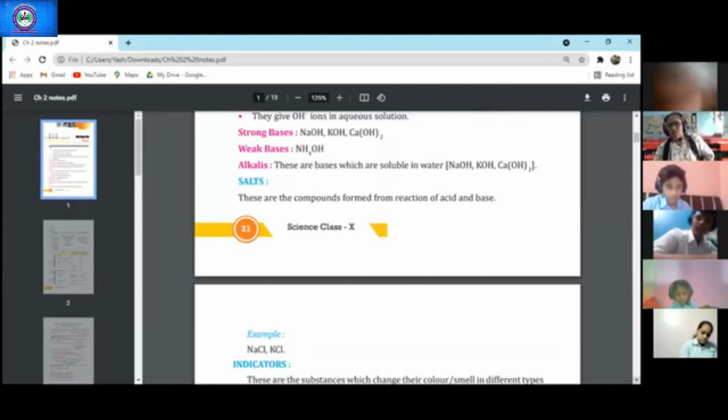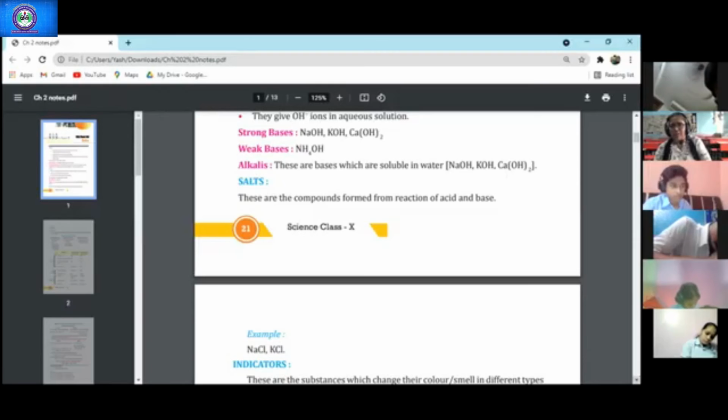Now, what are salts? We have done in junior classes also, the compounds formed from the reaction of acids and bases. Many more reactions are there which we will learn in this chapter, where substances also behave like acids and bases, such as metallic oxides and non-metallic oxides. The reaction between them also forms salts. Salts are of various types. They are acidic, neutral and basic also. We will learn this in this chapter, right?